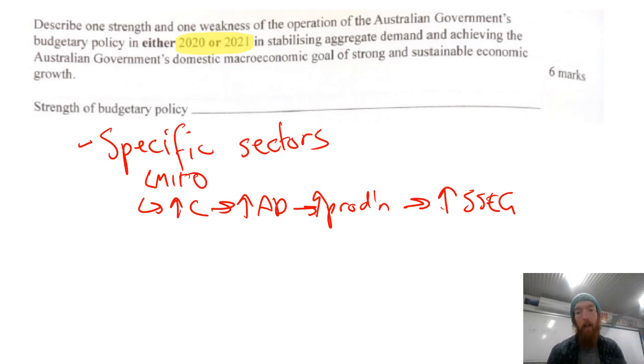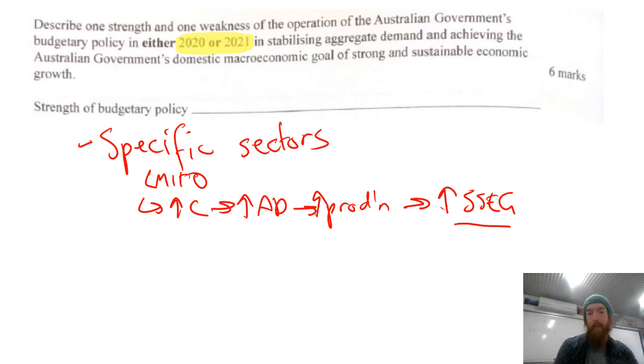You'd also ideally define the domestic goal of strong sustainable economic growth at some point, and you talk about moving towards that goal, helping to achieve it or not. In 2021, you could even mention how it got us out of that negative growth from 2020 and moved us into that 9.6% growth that we currently have, which has bounced back from that. So that's what I talked about in the strength. You're going to get 1 mark for saying the specific strength and weakness, and then going into how that strength or weakness impacted aggregate demand and therefore the goal of strong sustainable economic growth.